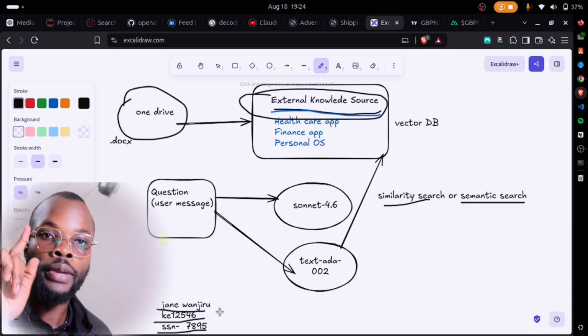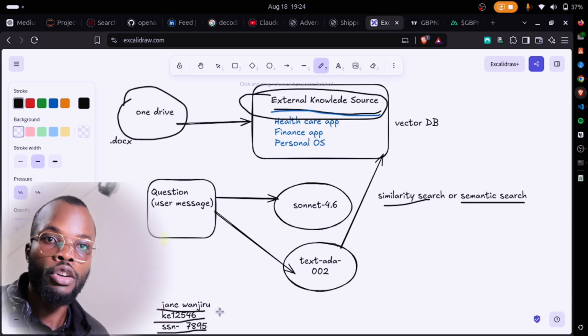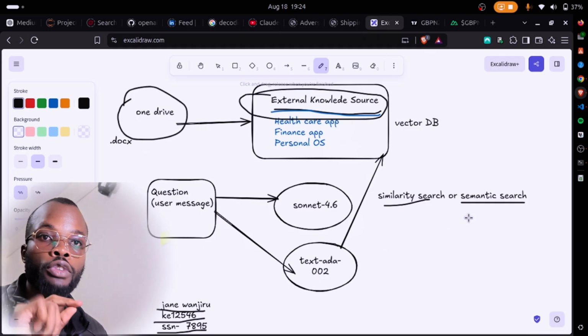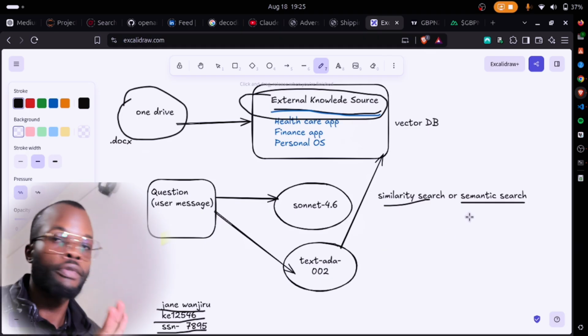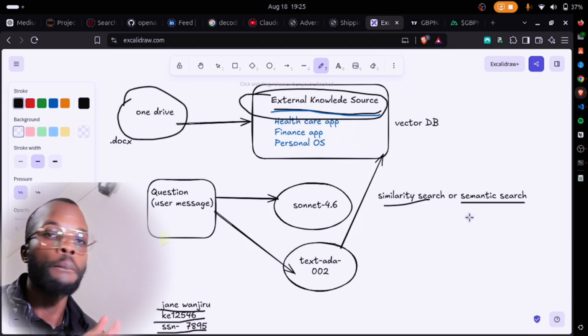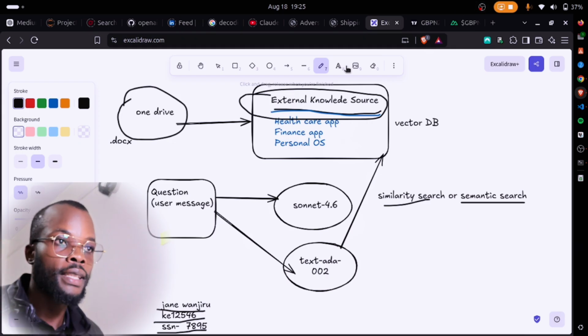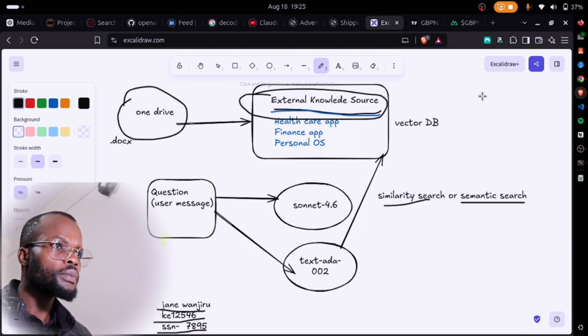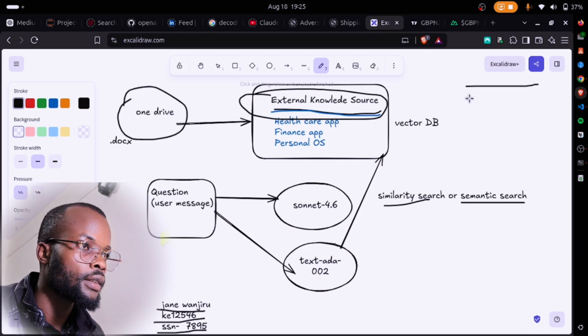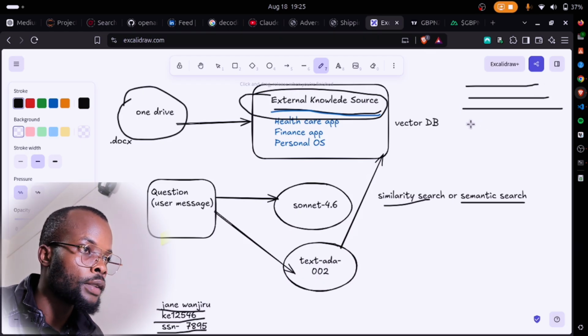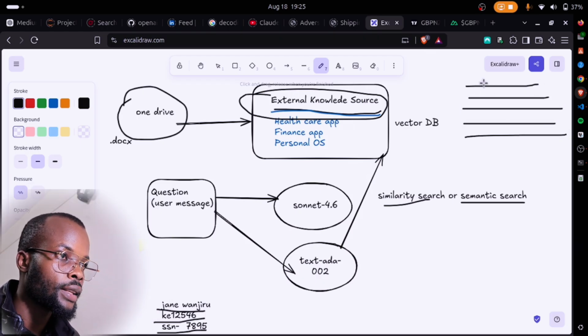I want you to bring another database into the picture, a separate service somewhere. That will be a relational database or even just a document database. It doesn't matter, MongoDB or Postgres. In this case, let's do Postgres. So we'll have something here like a Postgres database. These are just records, okay?